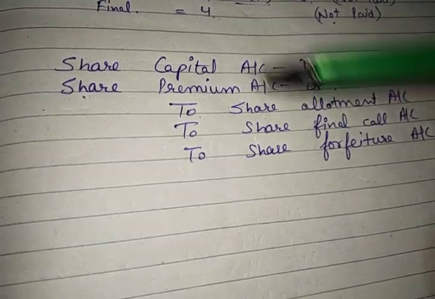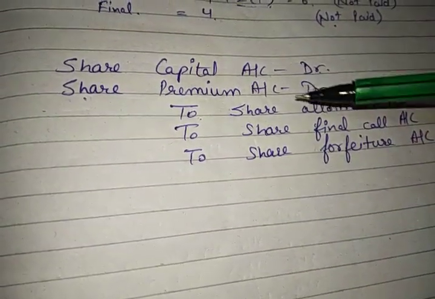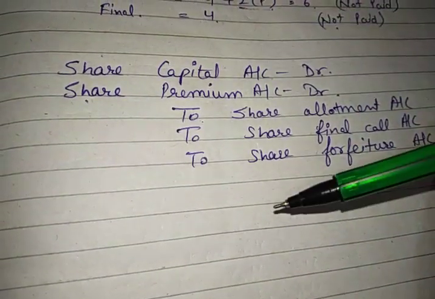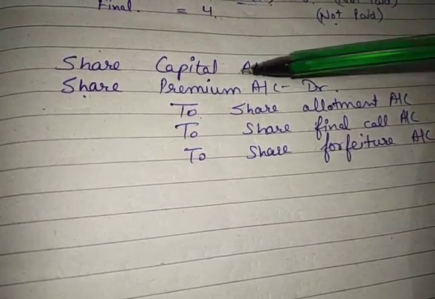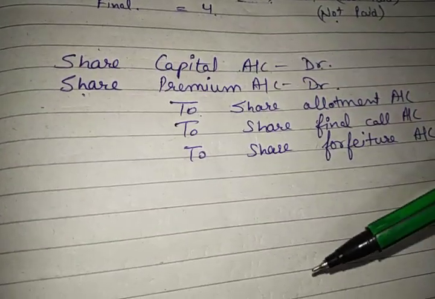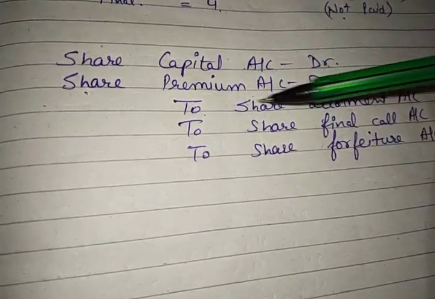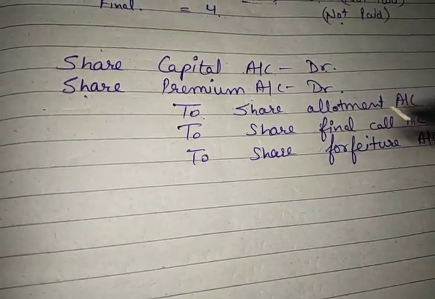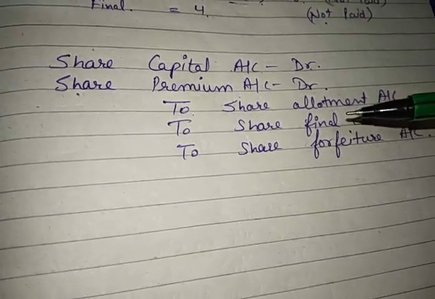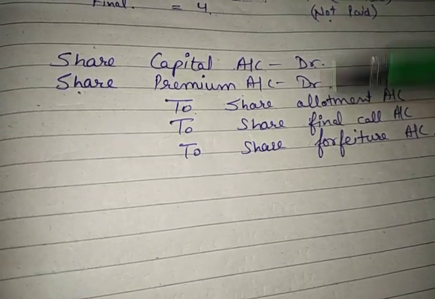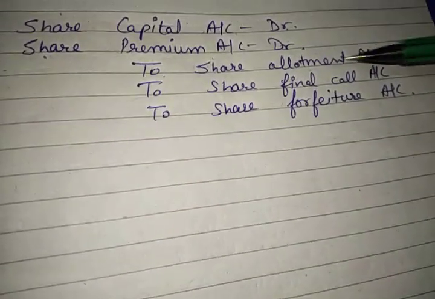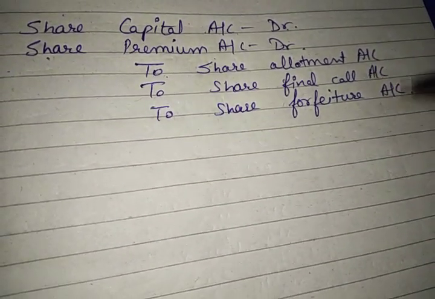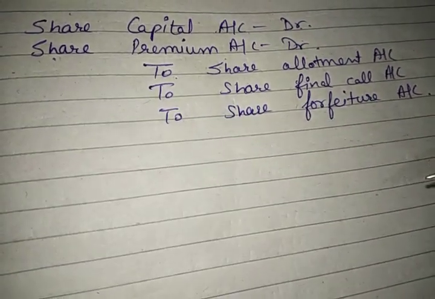Like in a simple question, we haven't credited the premium, so we only debit share capital. We are doing the reverse of what we did earlier. Earlier we credited share capital, now we are debiting it. And if in any question we have credited share premium and the second condition is that we have not received that premium, then we will have to debit this premium also. Afterward, you know that the allotment is not paid, the final call is not paid, and in forfeiture we will include the money that is paid.